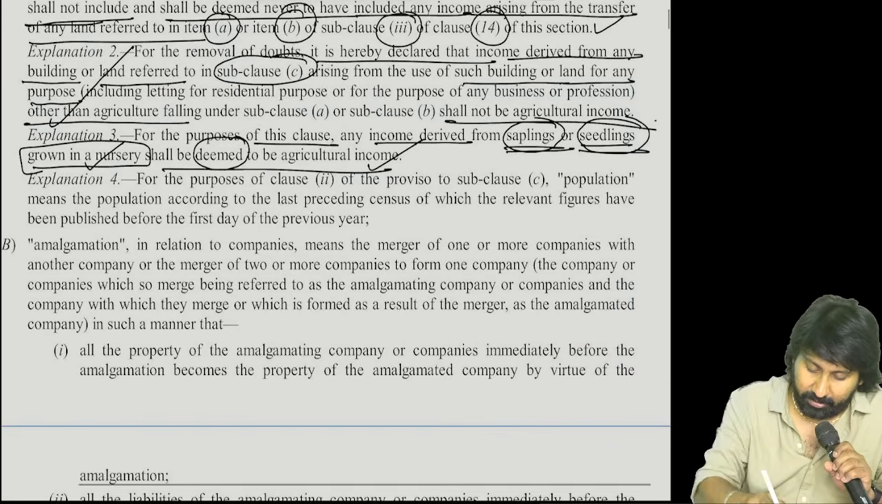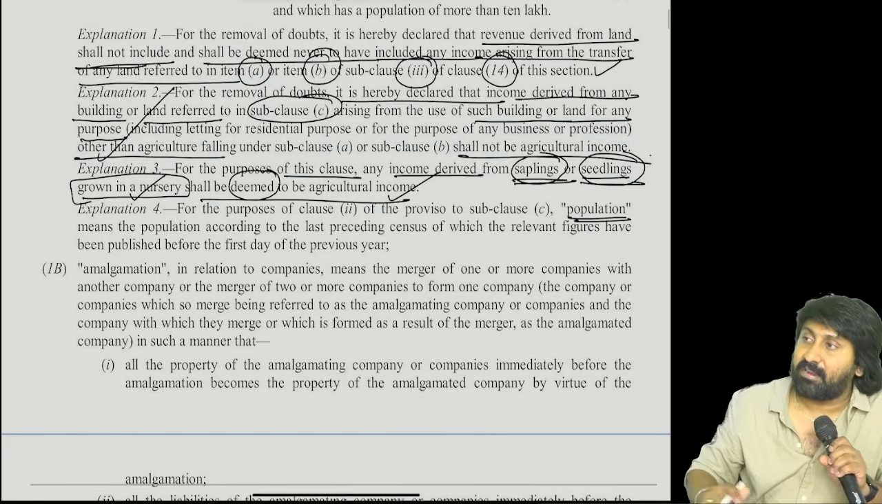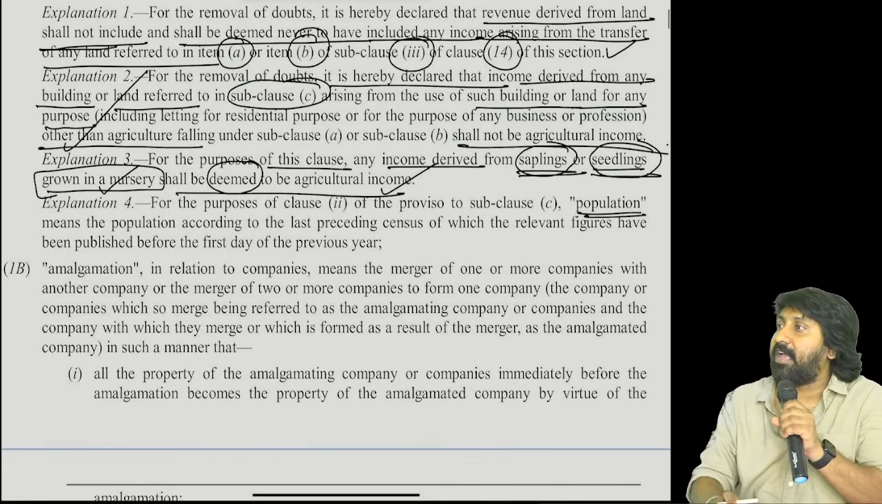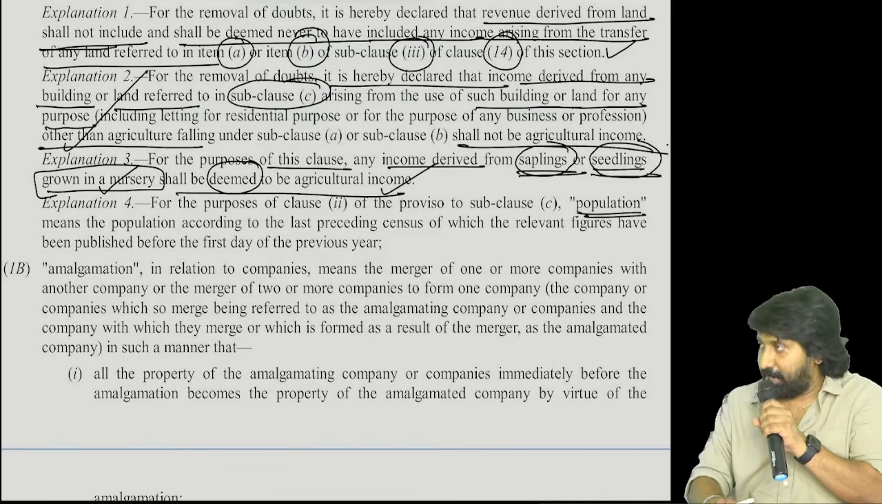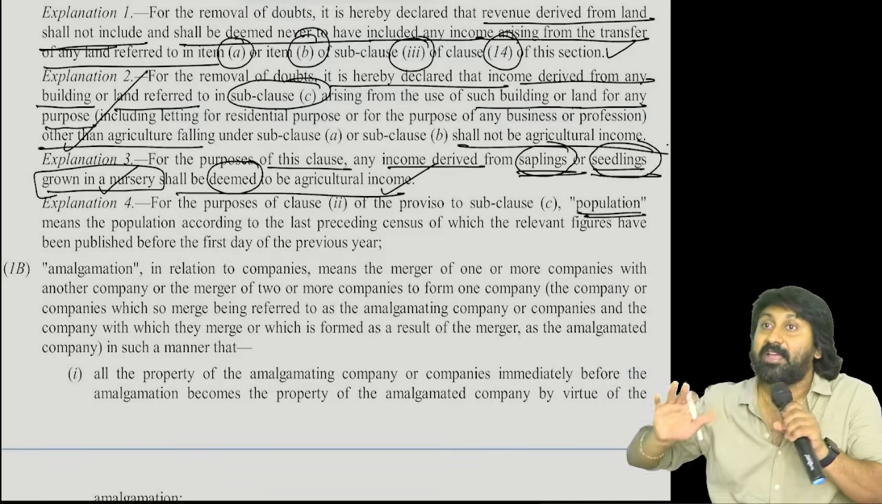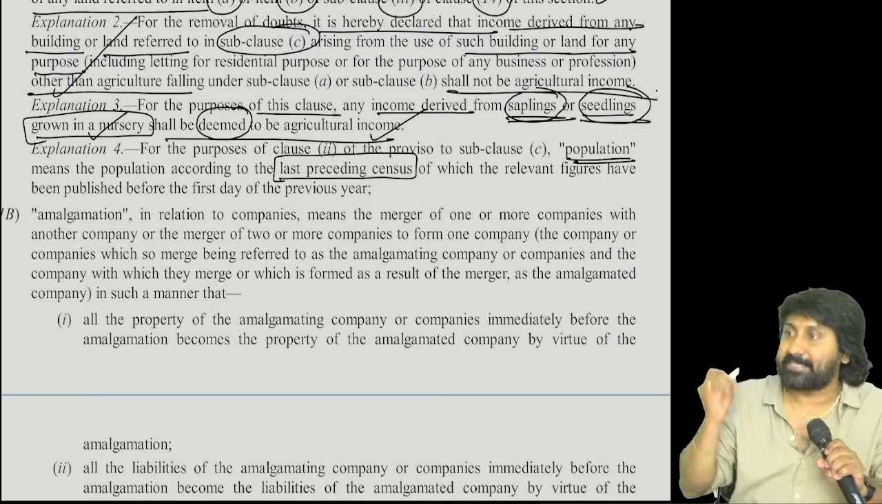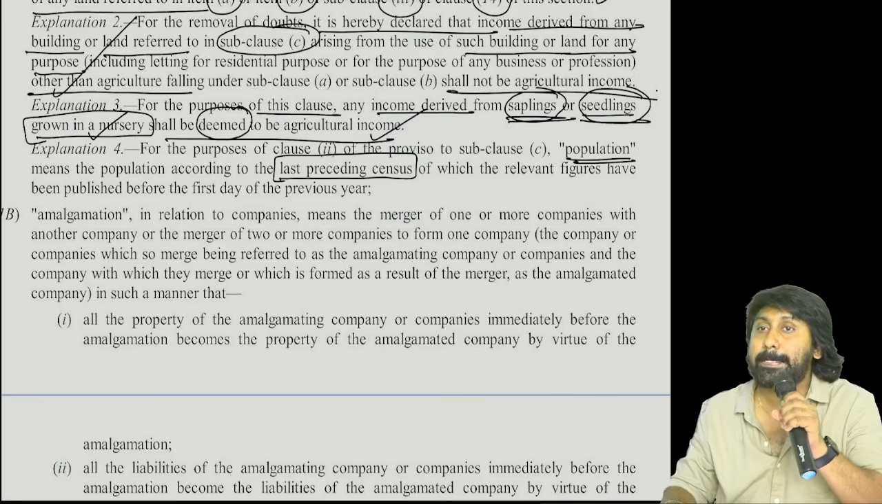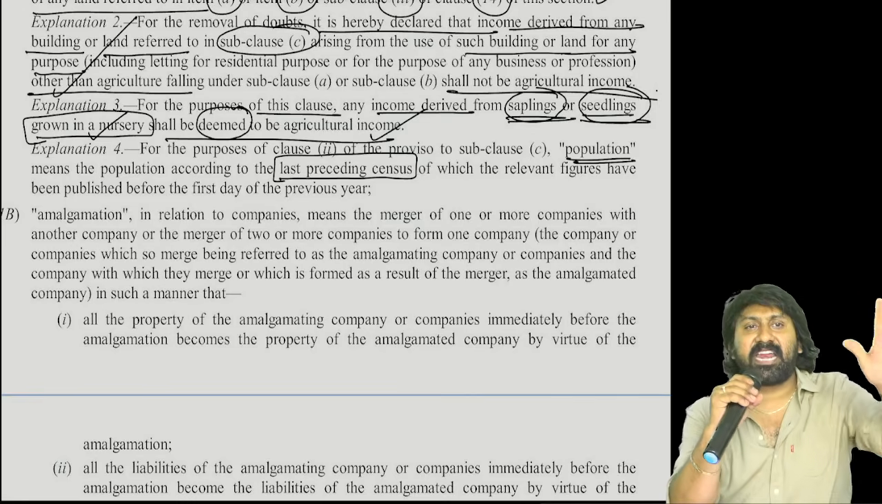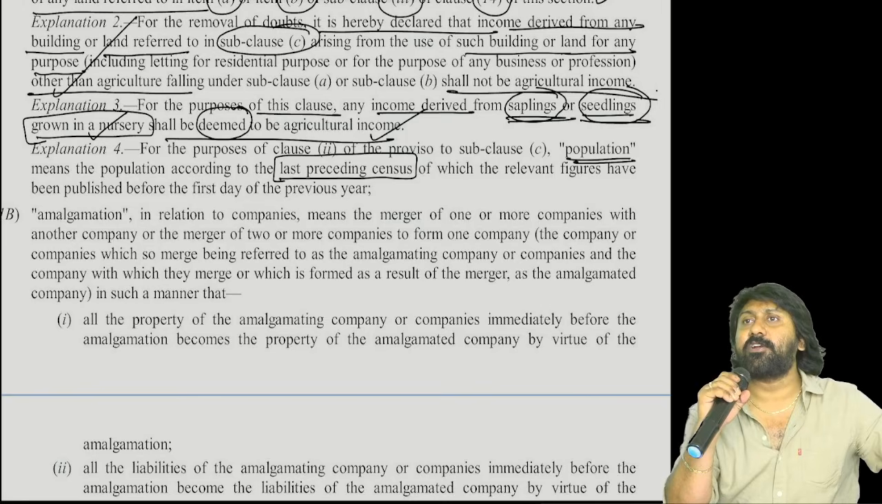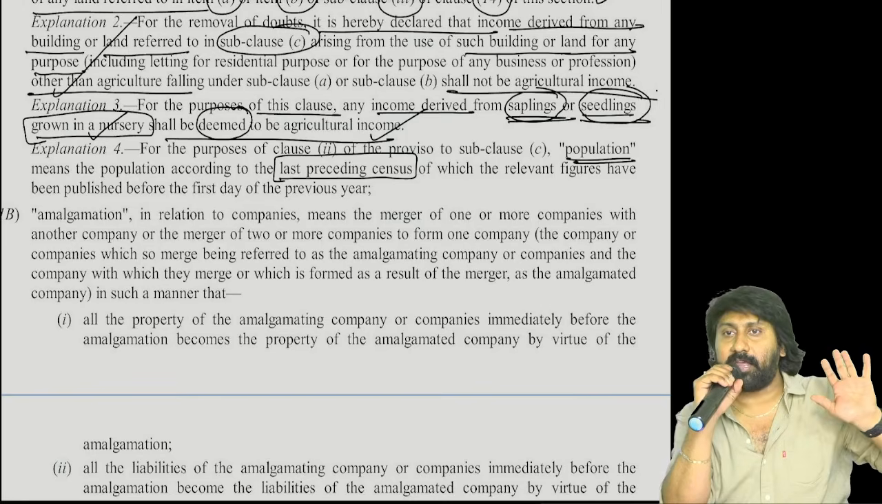And finally, population, sir, population 10 lakh, 1 lakh, 5 lakh, something you said. Should I see the population from 10 years back or today? That's why they said last preceding census. Last check when the census was taken, the latest census. Sir, it was taken in 2022. That census you have to take.